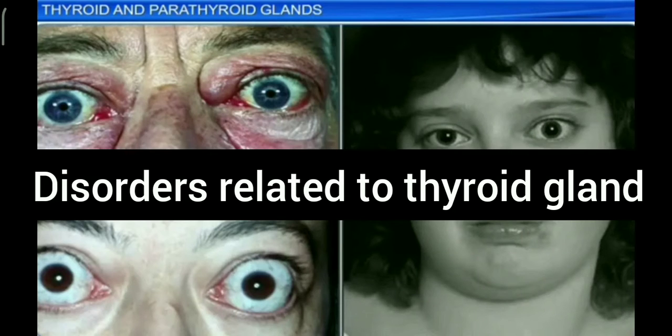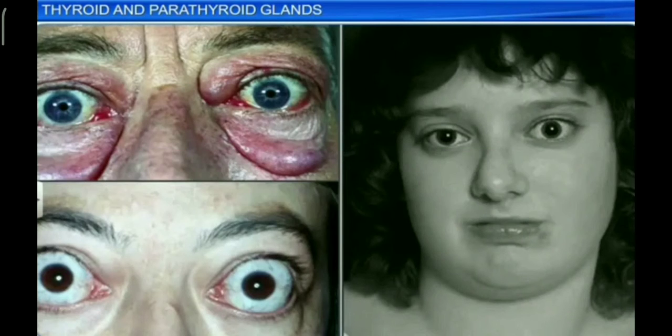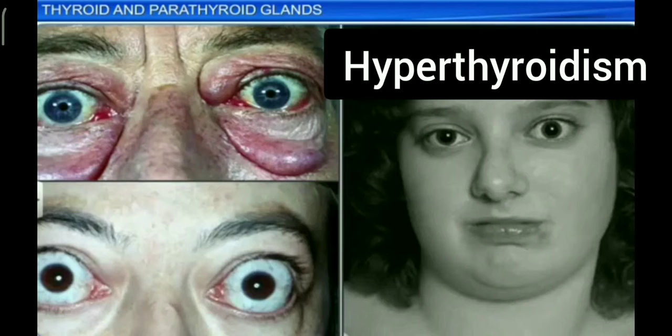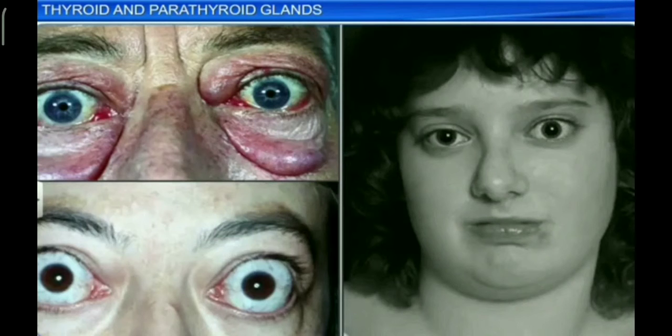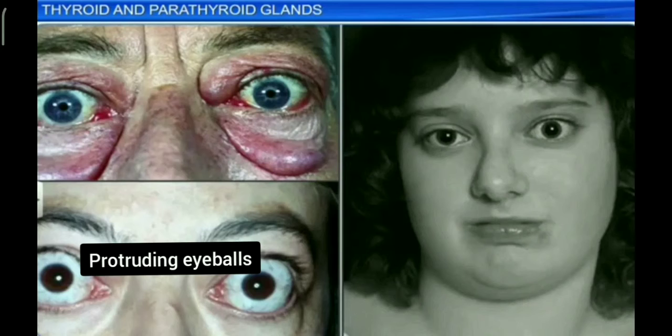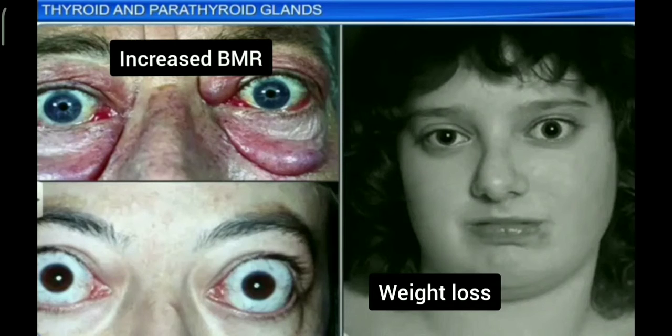Hypersecretion of thyroid hormone causes hyperthyroidism, and the disease is called Graves' disease or exophthalmic goiter. In hyperthyroidism in adults, Graves' disease is caused, and it is characterized by protruding eyeballs, increased BMR, and weight loss.